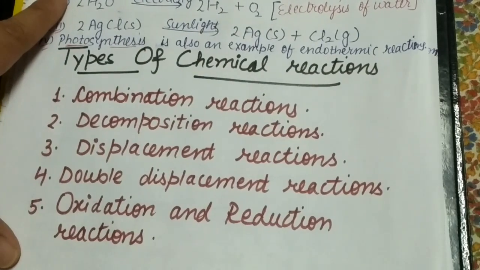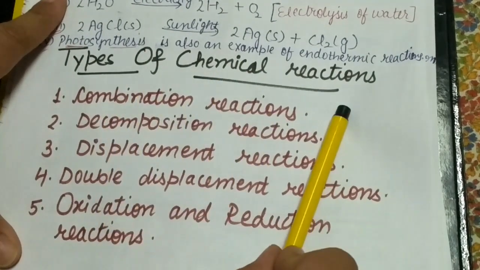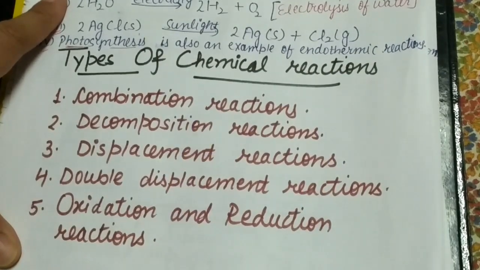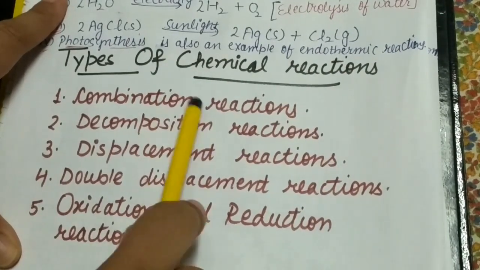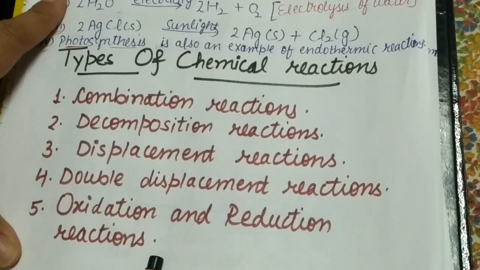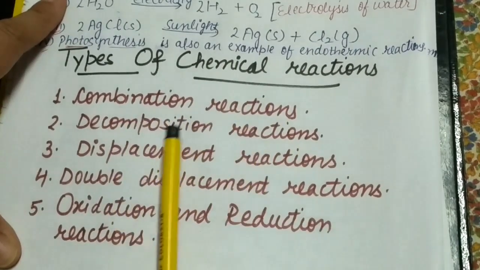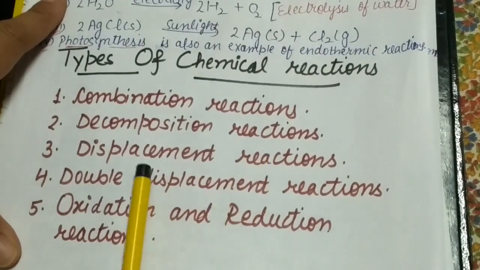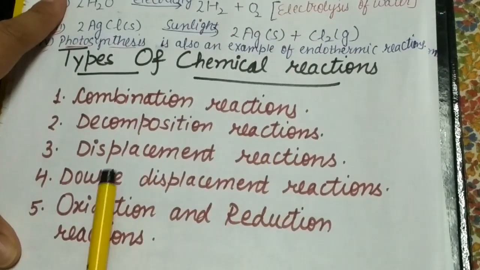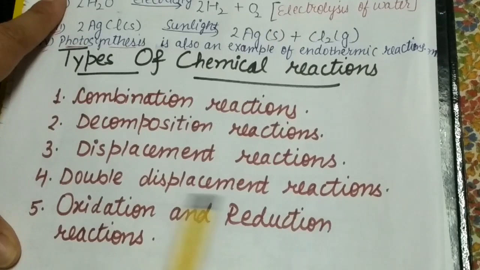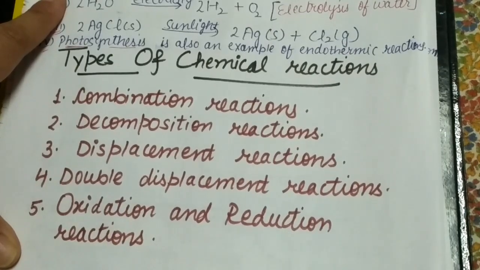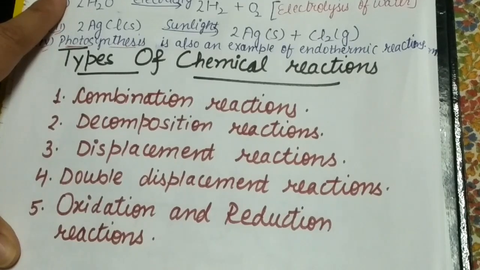The last topic for today which we are going to discuss is the types of chemical reactions. I am just telling you the headings, beta, but we have to study all these reactions in detail. The types of reactions are combination reactions, decomposition reactions, displacement reactions, double displacement reactions, and oxidation and reduction reactions. So these are the 5 types of reactions which we have to study in detail.